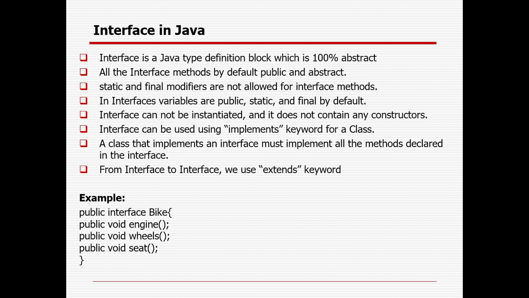It should require seat, wheels, engine, some mirror, some light. So all the important details you will be adding as the unimplemented methods, so that whenever